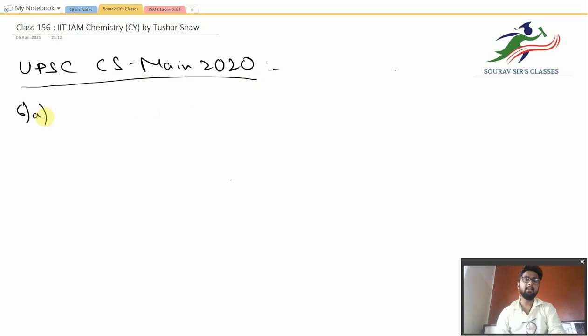And as I would like to mention about the pattern of this paper, this is a subjective type paper, not an MCQ type. So you won't be getting any negative marks here, but in order to obtain the full marks for each and every question, you must write exactly how I am writing, and each and every step should be mentioned properly, and after that only you will be getting full marks.